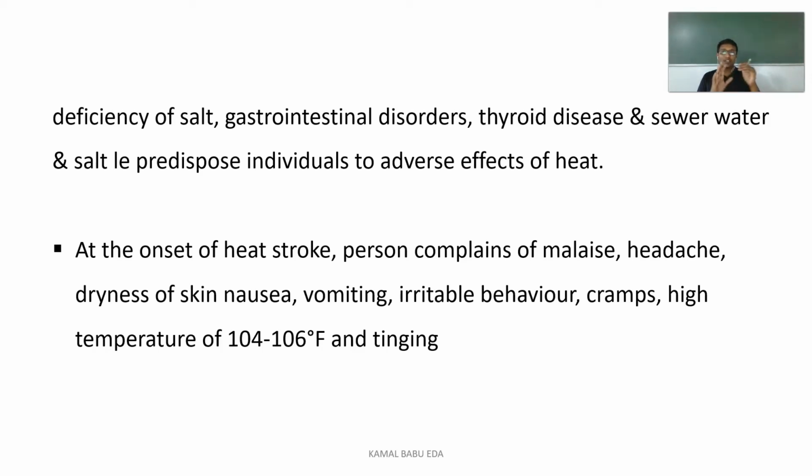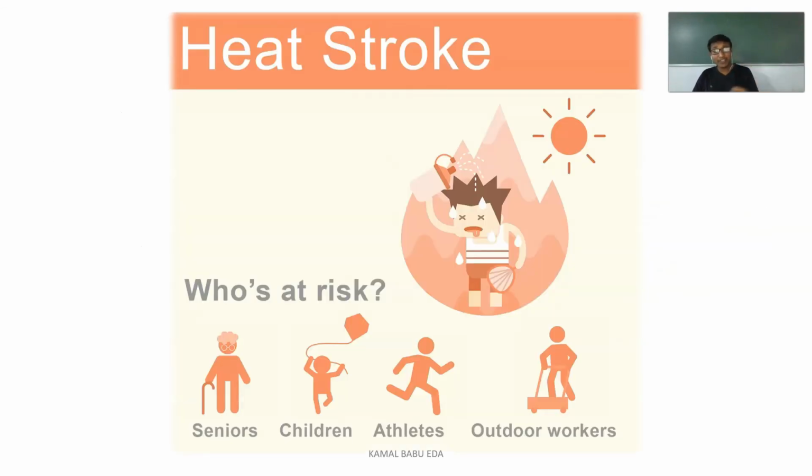Coming to the onset of heat stroke, whenever a person is experiencing it, you can observe the following symptoms. Malaise, headache, dryness of the skin, nausea, vomiting, irritable behavior and cramps will be there, the temperature will be 104 to 106 degrees Fahrenheit, and you can even observe a tingling sensation. The persons at risk are mainly seniors, children playing under the sun, athletes, and outdoor workers who are constantly exposed to the sun.